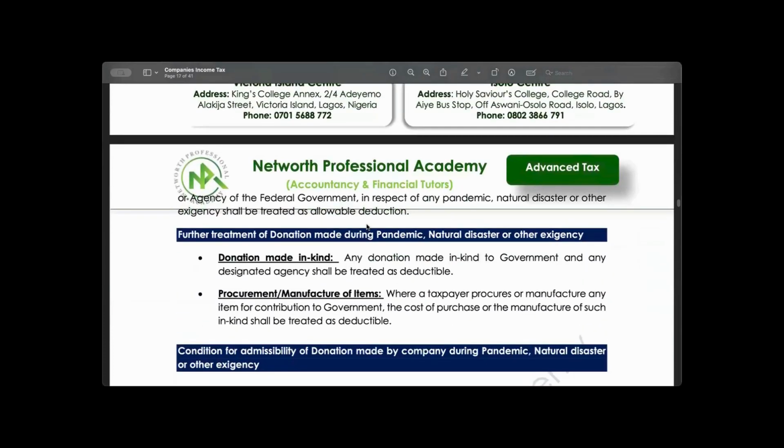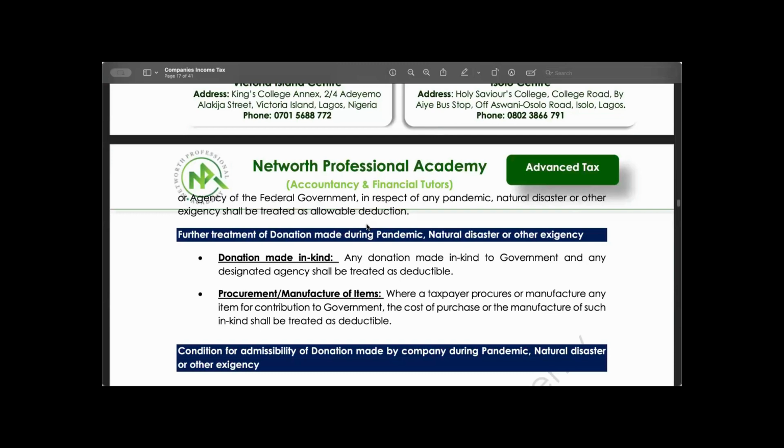Now, what are we saying? When you say donation in cash, that means you have given cash donations to government. When you say donation through the procurement or manufacturing of goods, you have given governments goods that you have manufactured. During the COVID period, you remember that Access Bank was one of the banks that donated 1 billion to government.